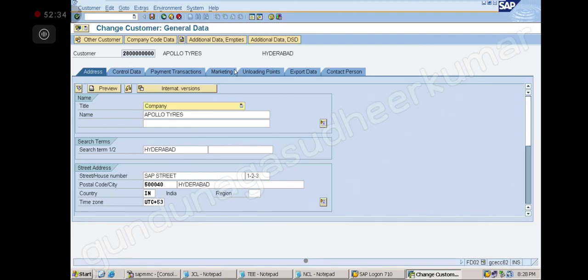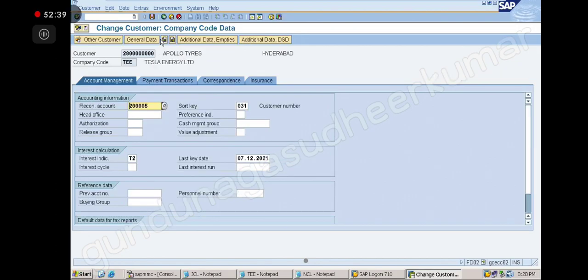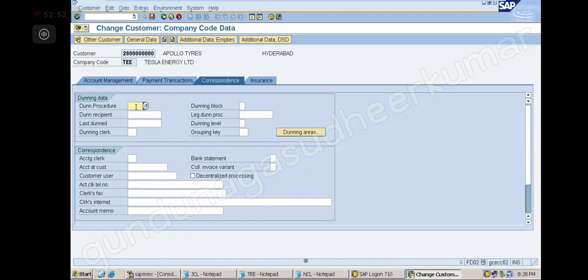Now here you have the company code data. You go to company code data, then to correspondence. Why? Because I told you, this is a correspondence procedure, to send communication. So you go to the correspondence tab, and the Dunning procedure is there. Here I will give my Dunning procedure, the one that applies to this customer. Note down, everybody.